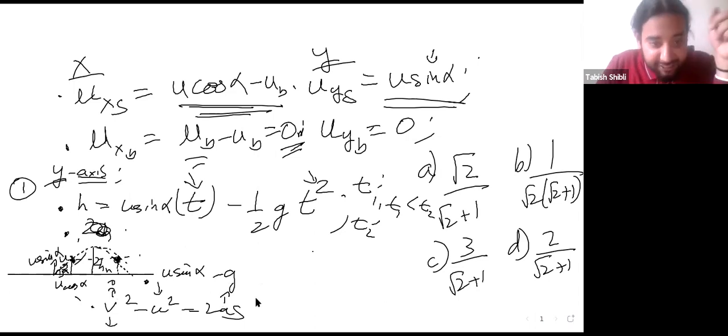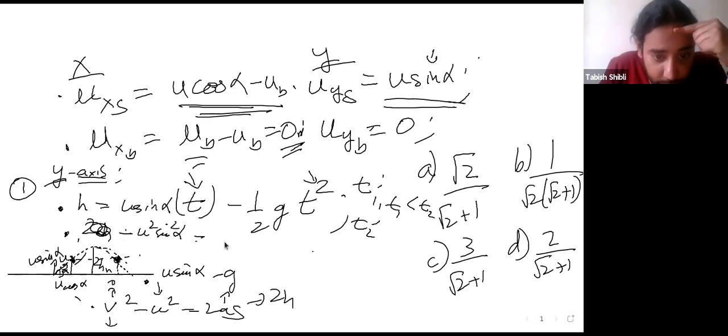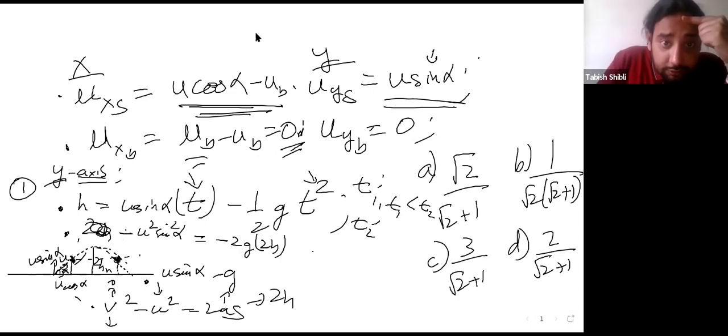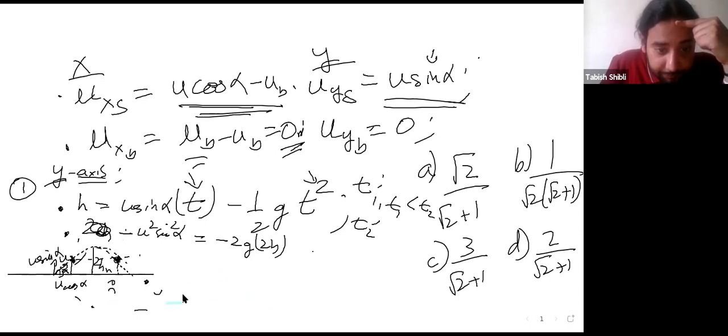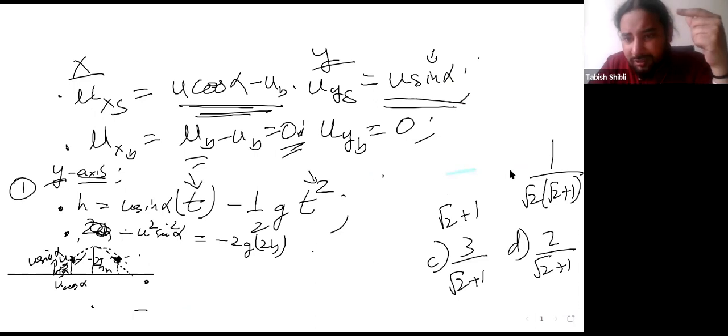And s is just 2h. So let's put these values in. What do you get? You get minus u square sine square alpha is equal to minus 2g times twice h. So let's rub these things here, and the options as well.